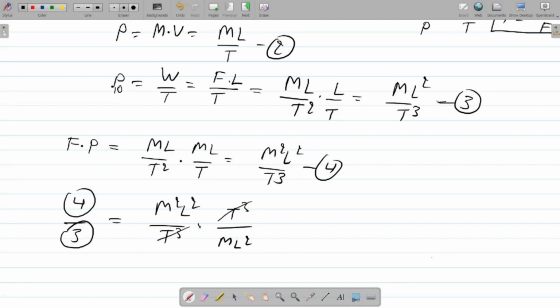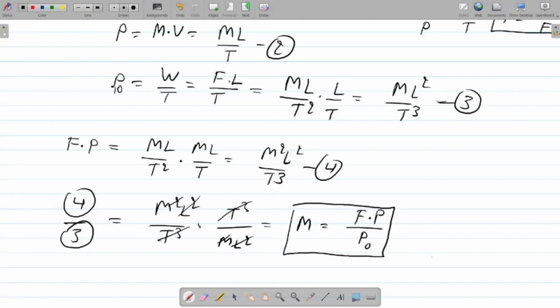So this term cancels out, L square cancels out, and one power of m cancels out. So we are left with m, and the right hand side quantity is f p upon p naught, right? So this is the expression of mass, right?